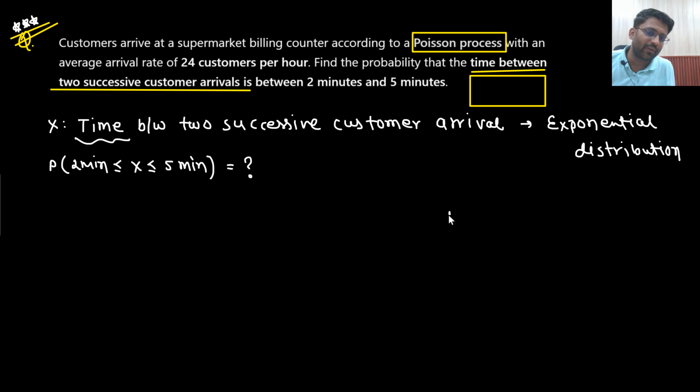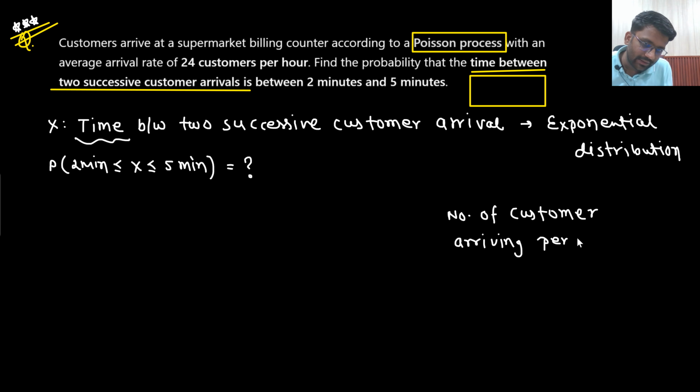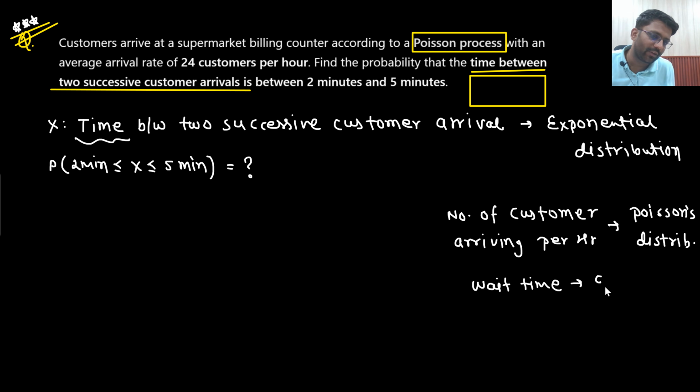What are they saying? Number of customers arriving per hour. They are saying that this is following Poisson's distribution, which is absolutely correct. Is it correct? Absolutely yes, sir. But the wait time will follow which distribution? It will follow the exponential distribution for sure.